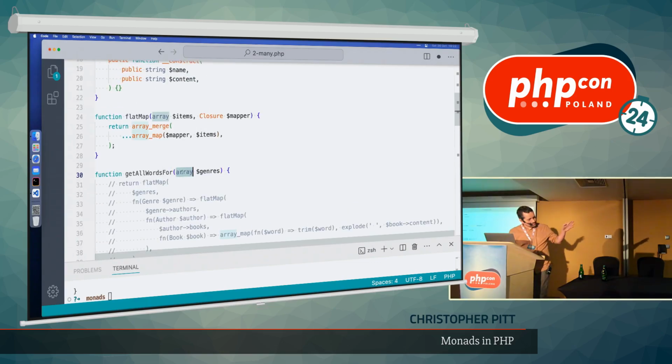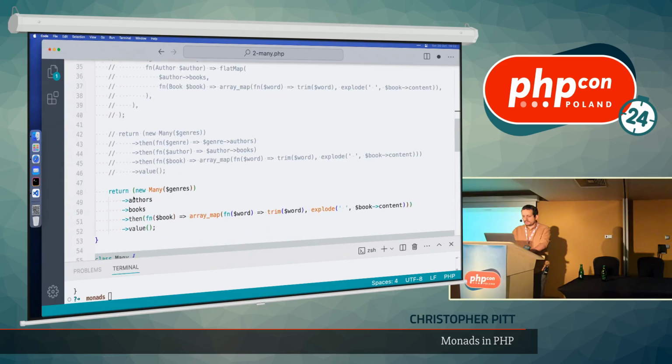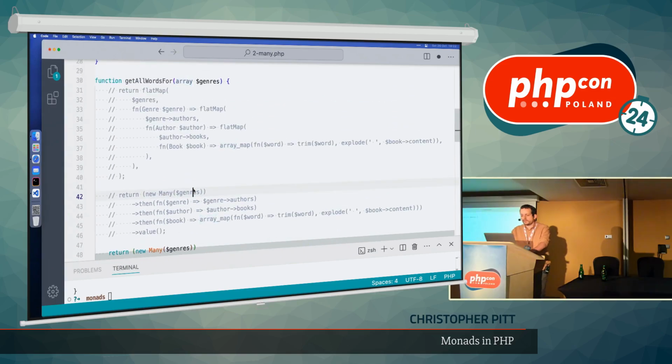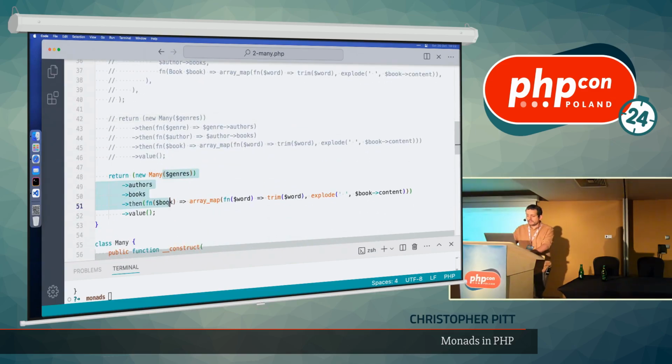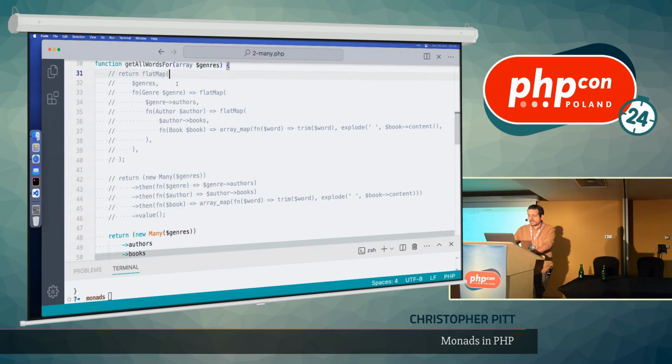Okay. Like we saw with the Maybe monad, if our wider system starts to understand monads and doesn't just deal with these stinking simple data types, we could maybe say Many is returned from here so that we don't have to wrap this. We could do that if we want to. But this is pretty good, right? This code compared to this really ugly code up here. And it's doing something vastly more complex than just null checking a property. That's pretty cool.